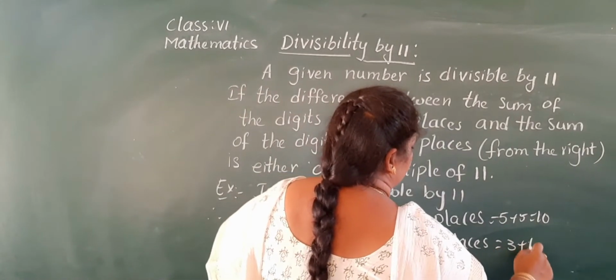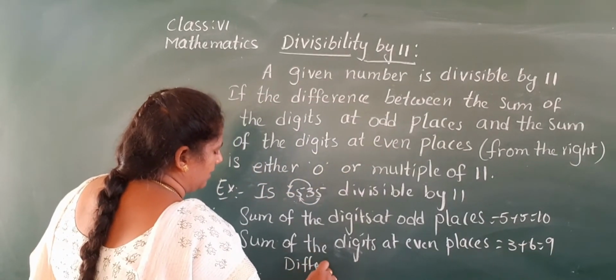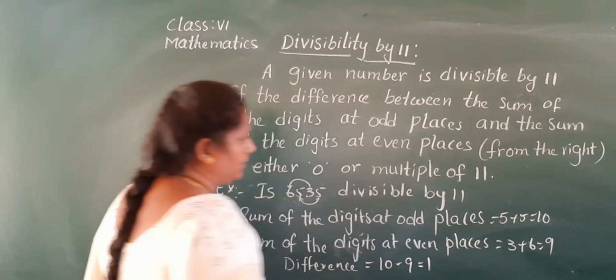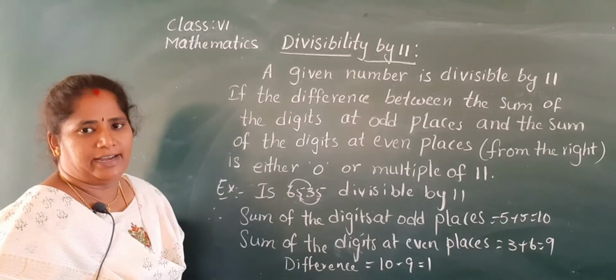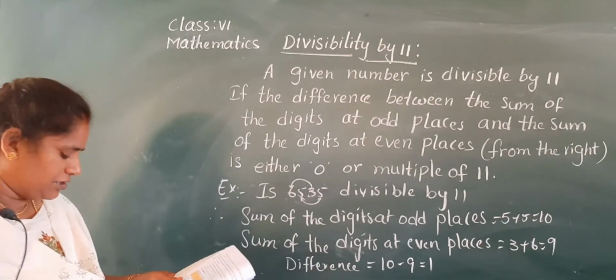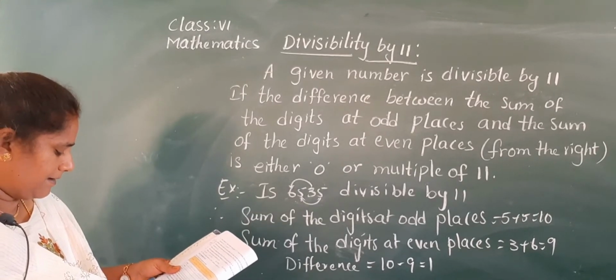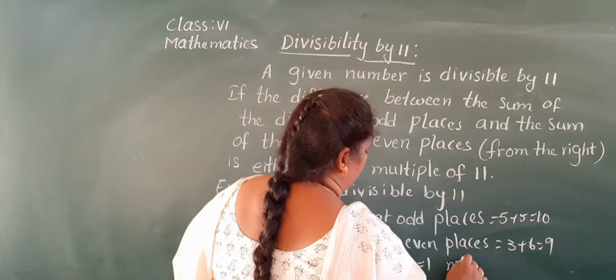So 3 plus 6 equal to 9. Now we have to find the difference. Difference equal to 10 minus 9 equal to 1. It's not equal to 0. It's not a multiple of 11. So the given number is not divisible by 11. Okay, Nana?